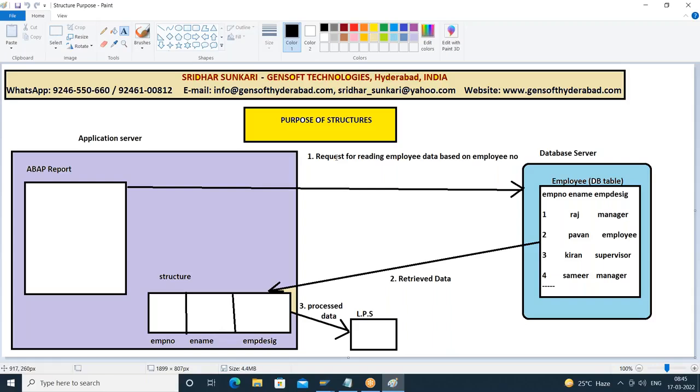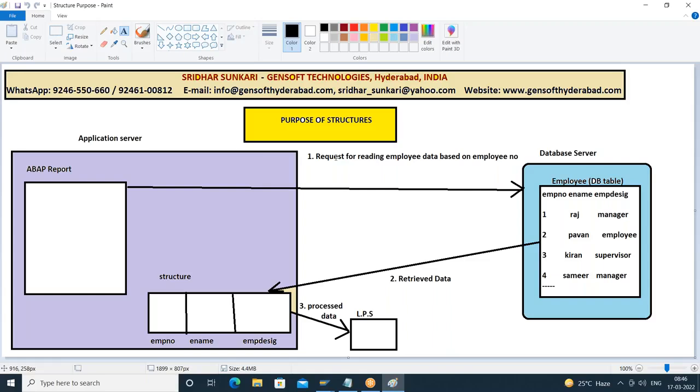Internal tables or will come and sit in what? Structure. Yesterday what have you done? We declared the structure. We assigned the data inside the structure. I stored some data like 5 Raj and something like that. But generally what we will do, we will fetch the data from what? Database server, and that particular record whichever you are reading from the database, you'll put it inside what? Structure, and then you'll do some processing on that and then we'll display it. Make clear? So this is the purpose of what? Structure. Understood?